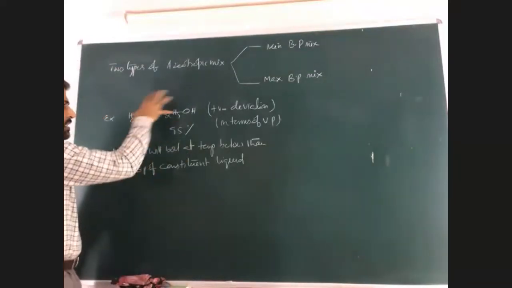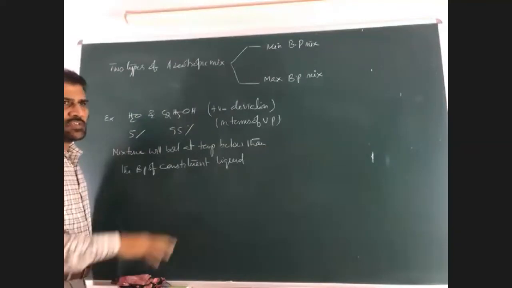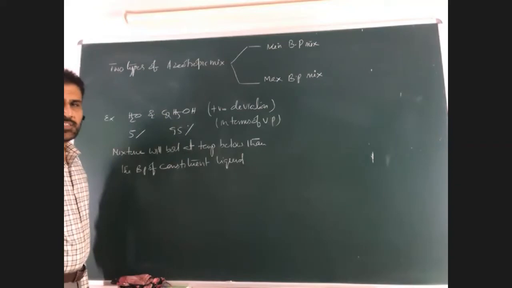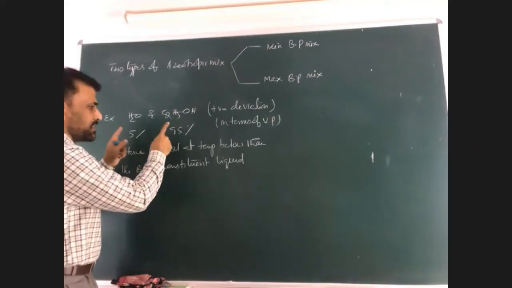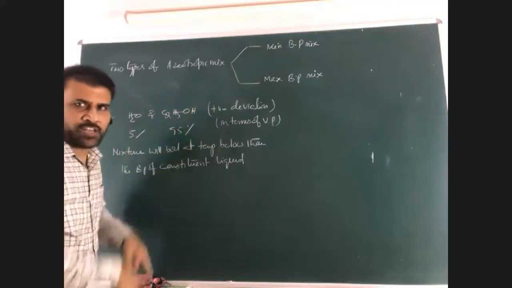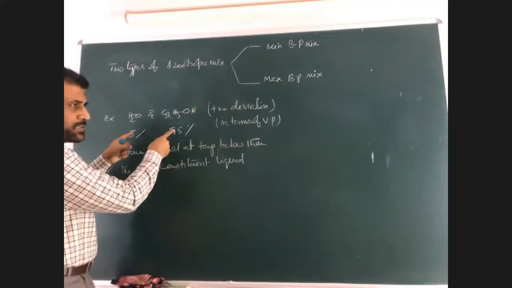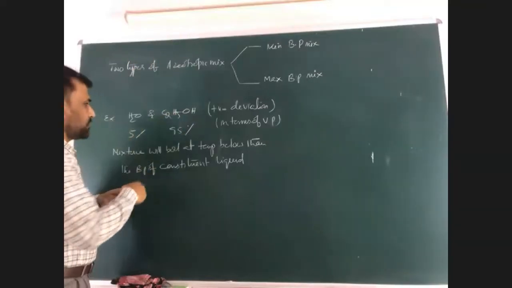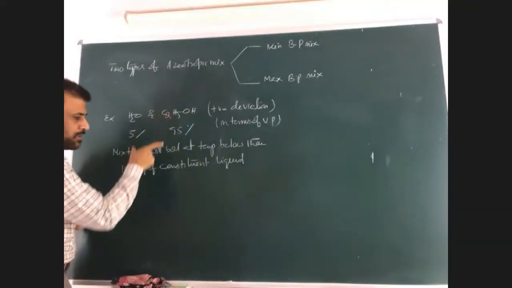Because the vapor pressure is very high. As a result, the boiling point is less. That means maximum vapor pressure for this mixture will be at this composition. That is why it has a minimum boiling point. Maximum vapor pressure, this mixture. I told you in yesterday's class, likewise the graph, upward graph. So this has maximum vapor pressure and minimum boiling point.